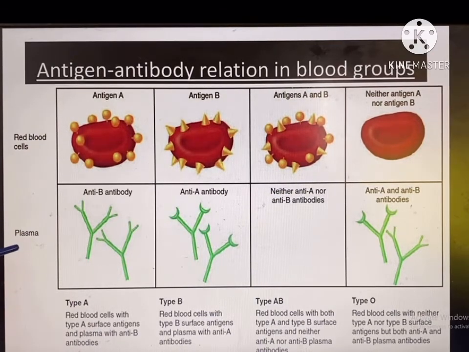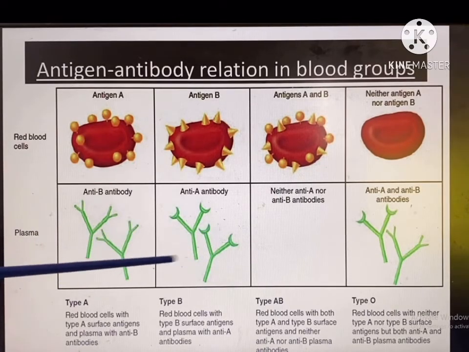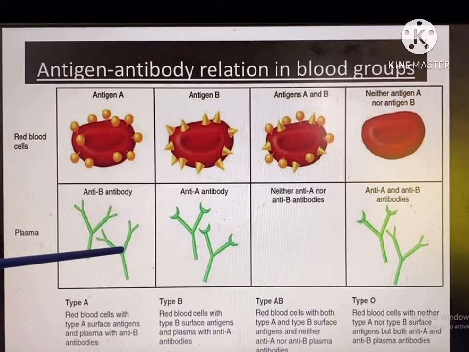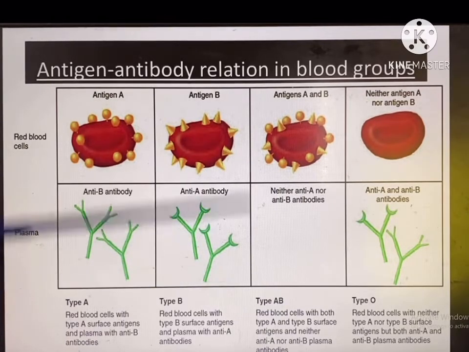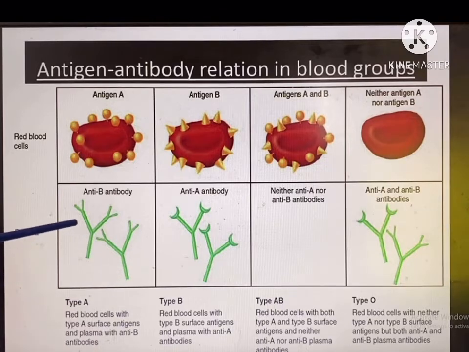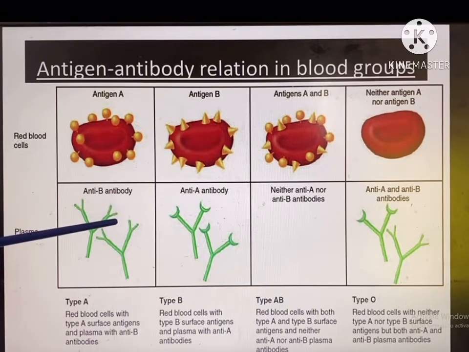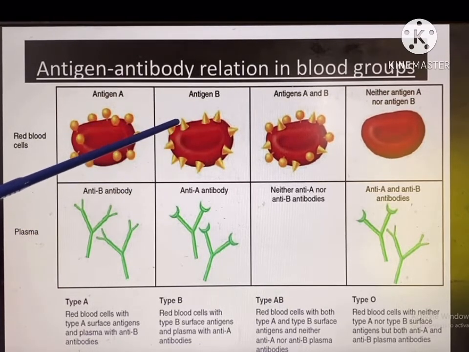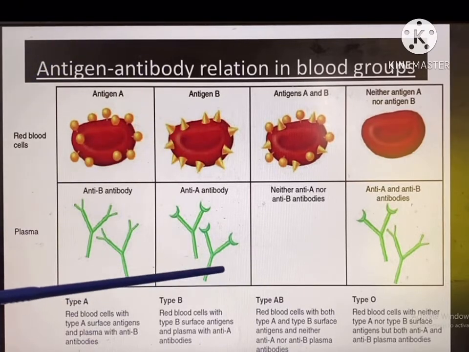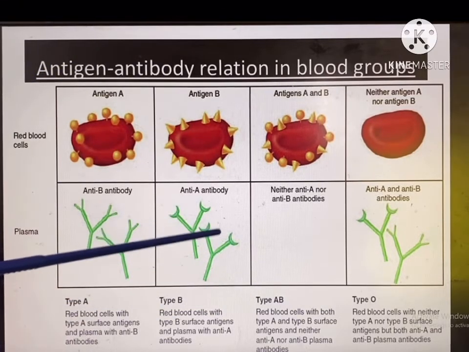In contrast, in the plasma of the human body, there are special Y-shaped antibodies. As you know the structure of antibodies from the last chapter, chapter 10, antibodies are mostly Y-shaped. So when antigen A is found in any blood, in contrast anti-B antibody is found. Anti-B antibody can be written as small b. When antigen B is found in any blood, in contrast anti-A antibody is found.